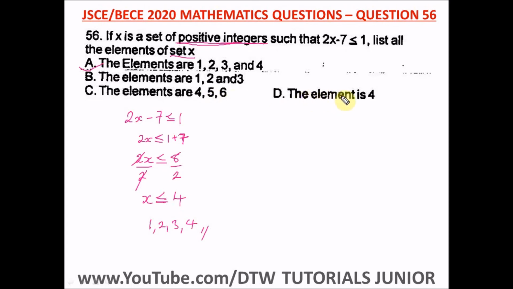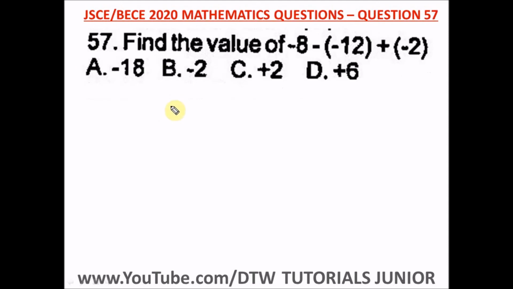Then D says the element is 4, which is very wrong. So our right option here is option A. We have to first solve the inequality, find the value of x, then from the interpretation get the elements of set x.